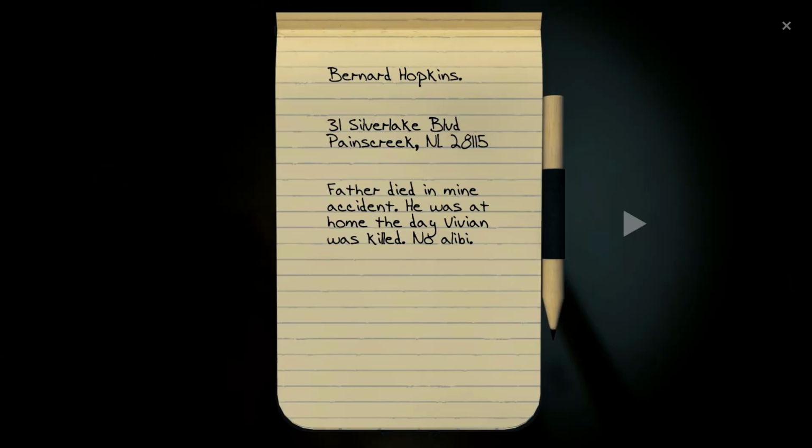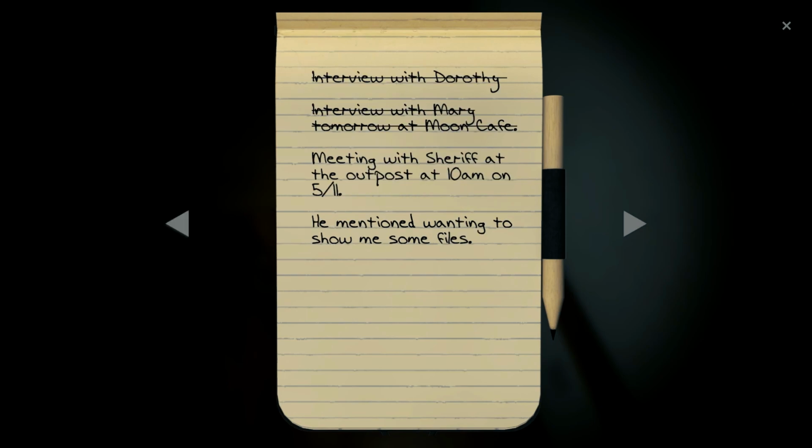Bernard Hopkins, 31 Silver Creek Boulevard, Pastry. Father died in mine accident. He was at home the day Vivian was killed. No alibi. Interview with Dorothy. Interview with Mary tomorrow at Moon Cafe. Meeting with Sheriff at the Outpost at 10 a.m. on 5/11. He mentioned wanting to show me some files.